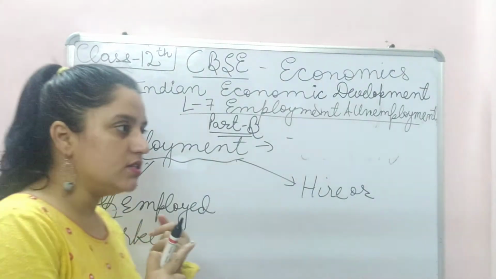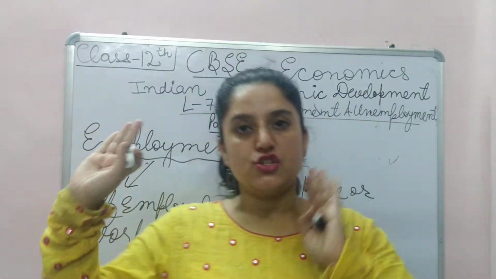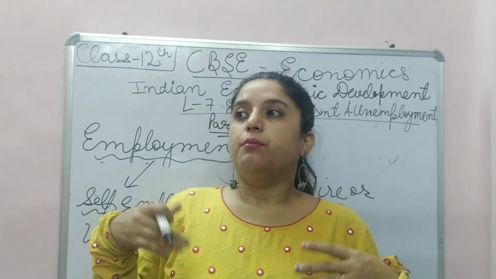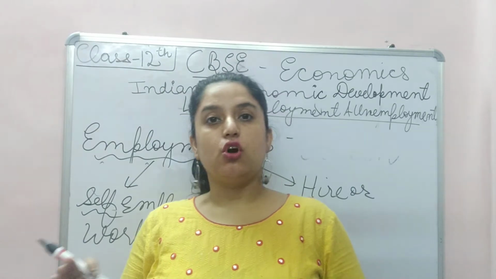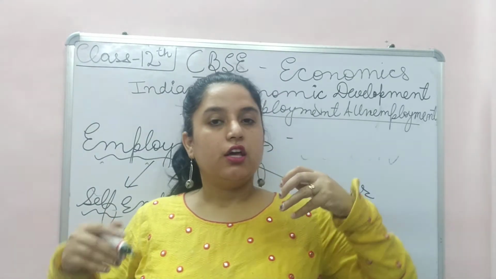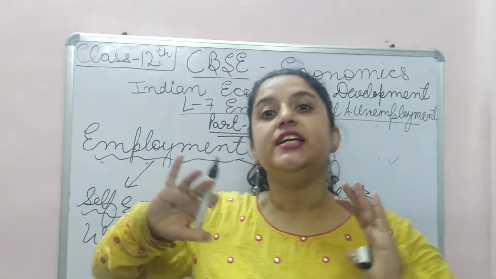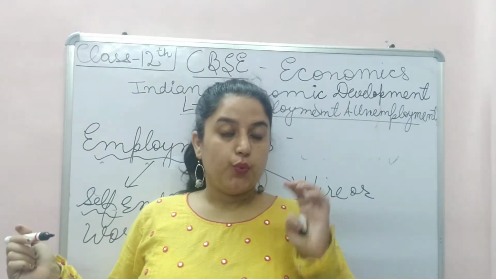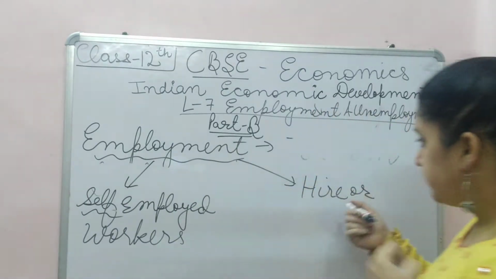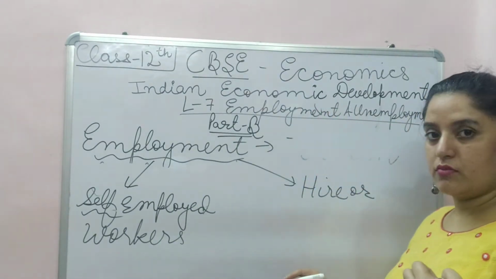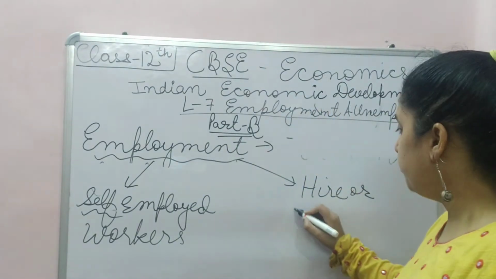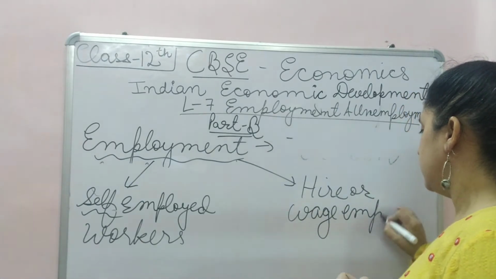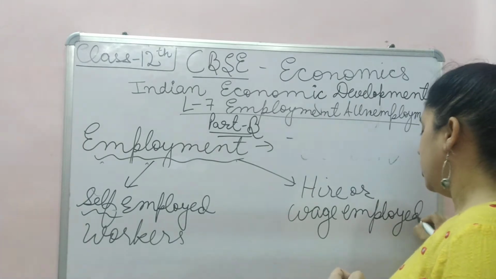A person purchases machinery, installs machinery, hires people, machinery is his own, he earns what he sells. That is self-employed worker. Whereas hired or wage employed workers.